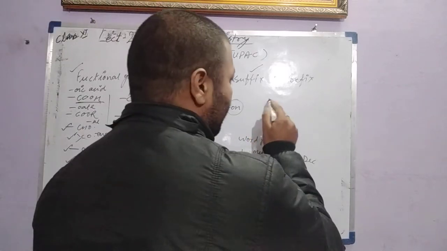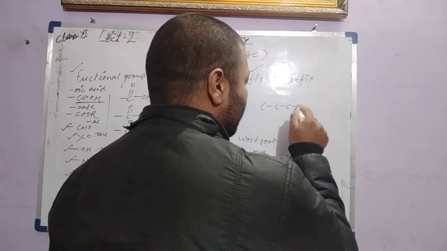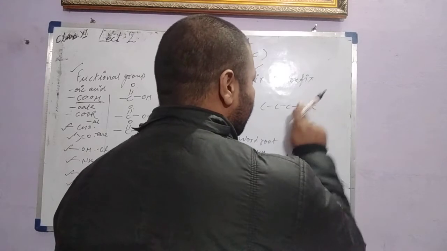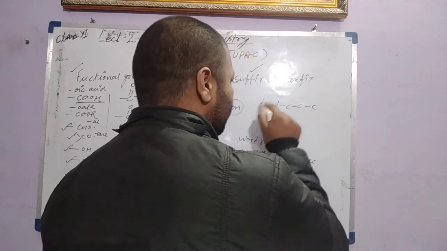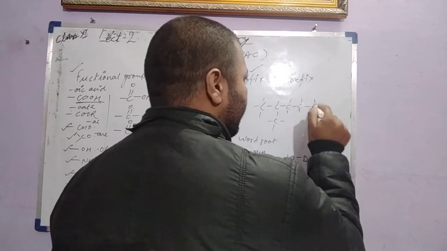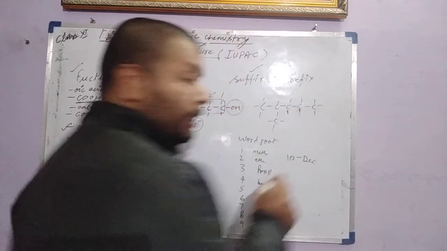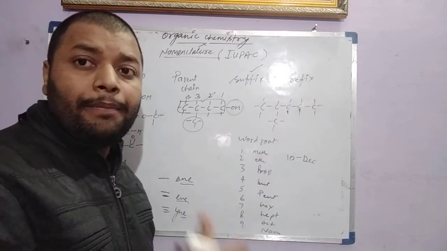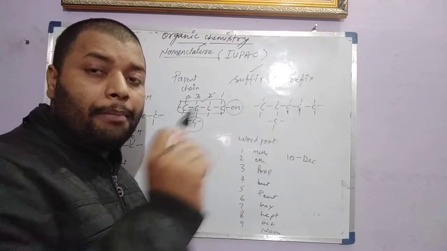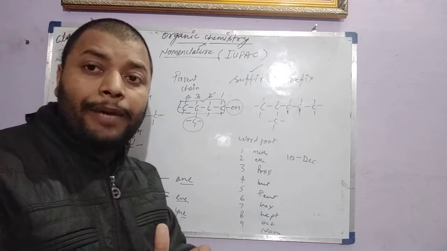If the carbon chain does not contain any functional group, then numbering will depend upon the presence of a branch attached to the parent chain. How to decide the parent chain?